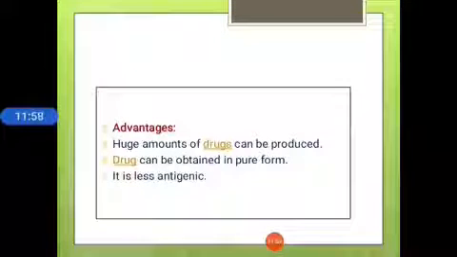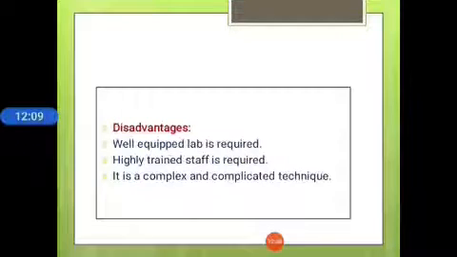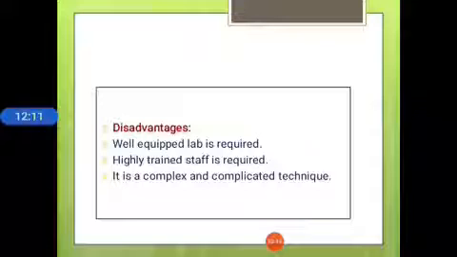The main advantages of recombinant DNA technology are that a huge amount of drugs can be produced, drugs can be obtained in pure form, and it is less antigenic. The main disadvantages are that a well-equipped lab and highly trained staff are required. It is a complex and complicated technique.